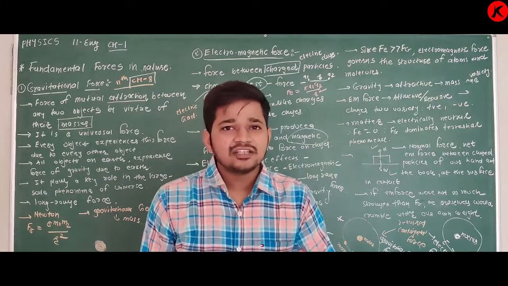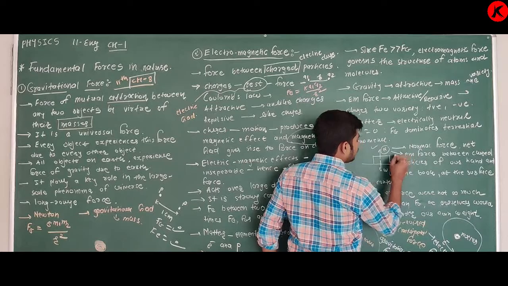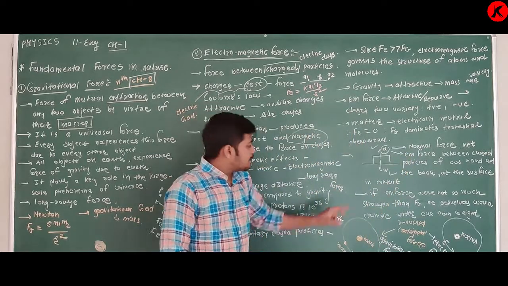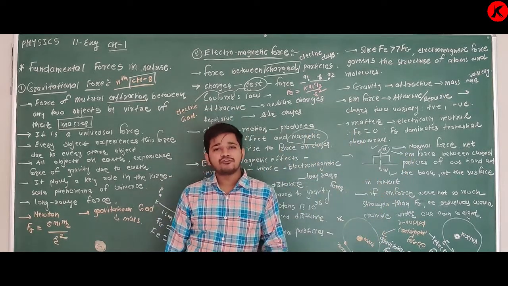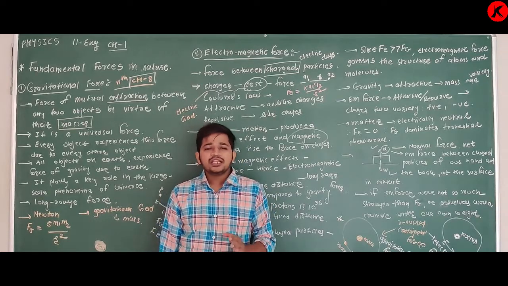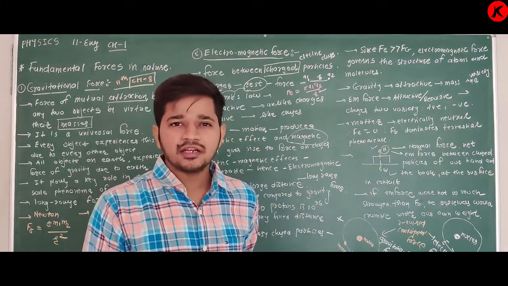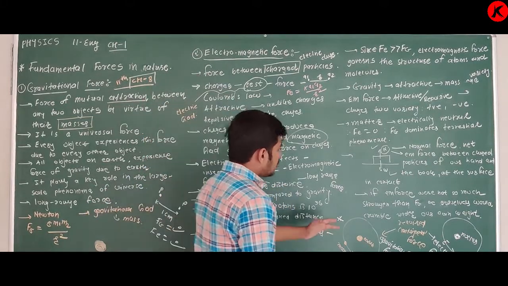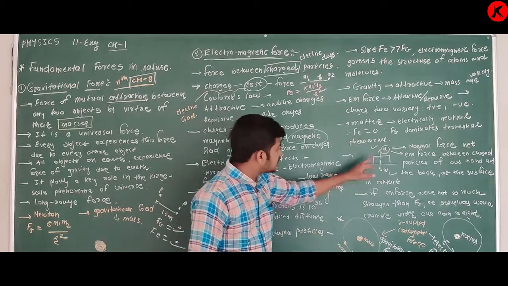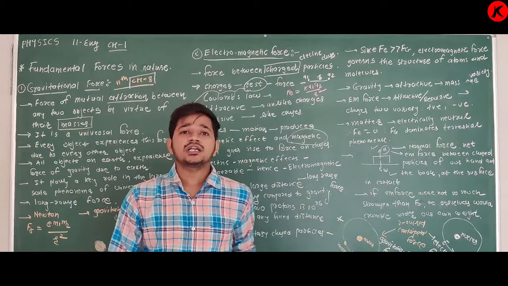And as this electromagnetic force is stronger compared to gravitational force, it balances the gravitational force. Clear about this? Okay, if electromagnetic force is weaker, then what happens?